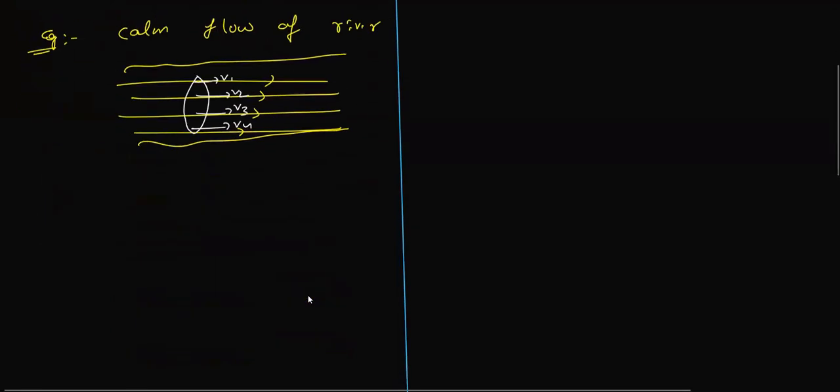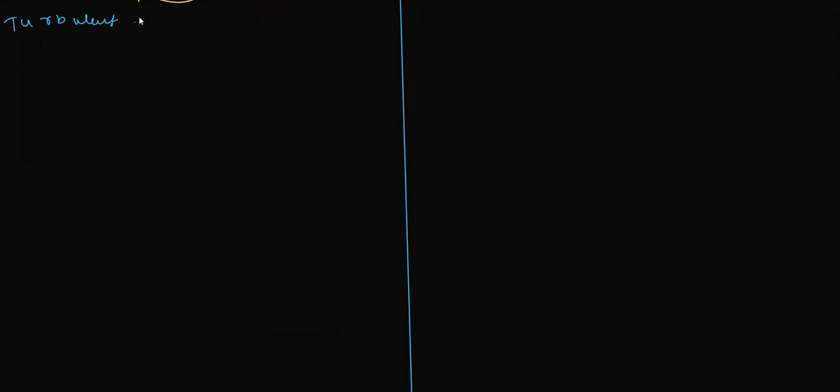Next, the second one we need to discuss is turbulent flow, the turbulent flow of liquid. What is meant by turbulent flow?